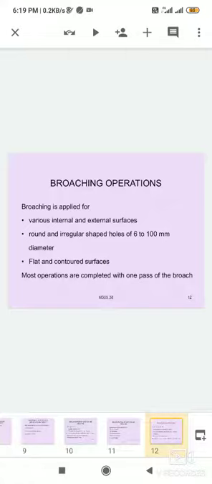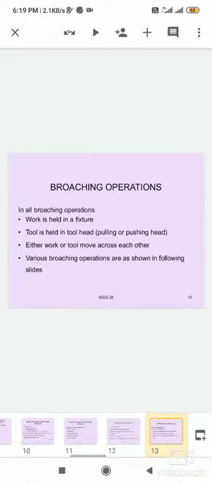Broaching operations: broaching is applied for various internal and external surfaces, round and irregular shapes, holes of 6 to 100 mm diameter, and flat and contoured surfaces. Most operations are completed with one pass of the broach.